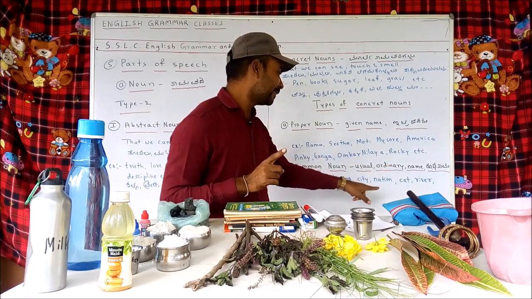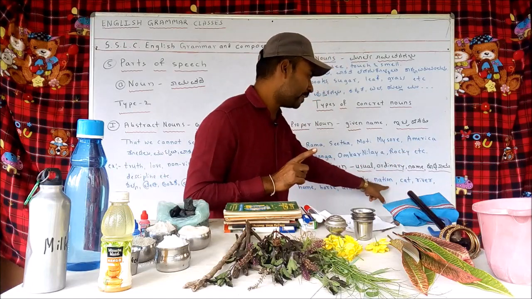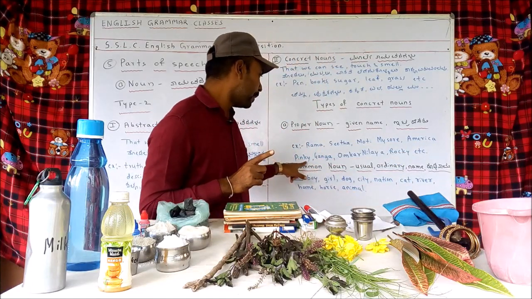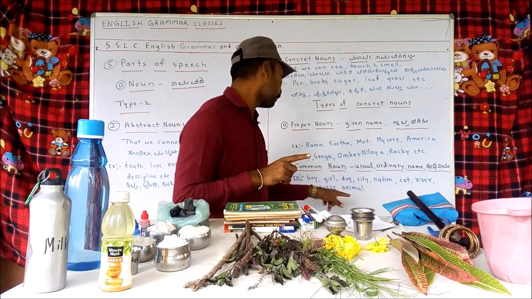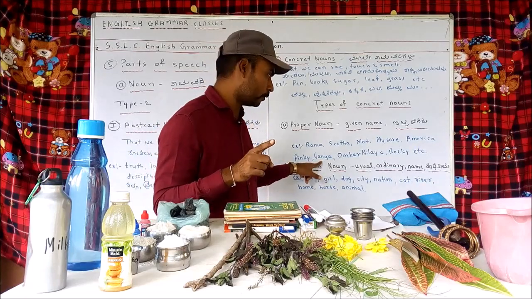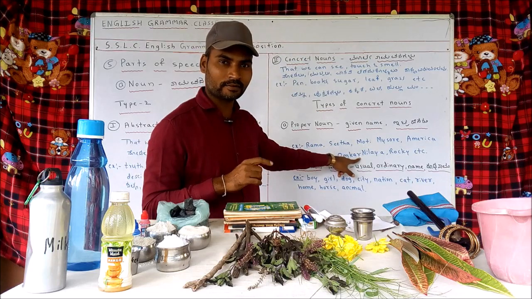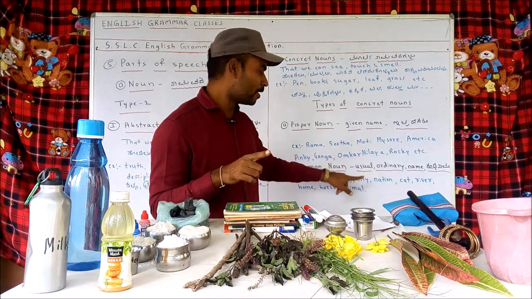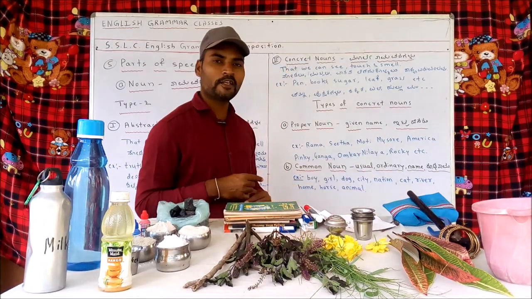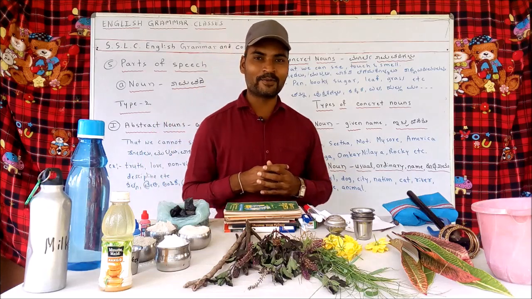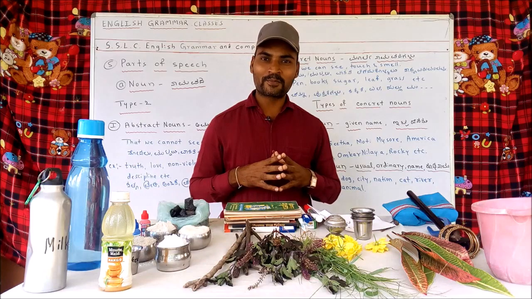Mysore is a proper noun, city is a common noun. America is a proper noun, nation is a common noun. Pinky is a proper noun, cat is a common noun. Ganga is a proper noun, river is a common noun. Omkara Nilaya is a proper noun, home is a common noun. Rocky is a proper noun, horse or animal is a common noun. This is the difference between common nouns and proper nouns.